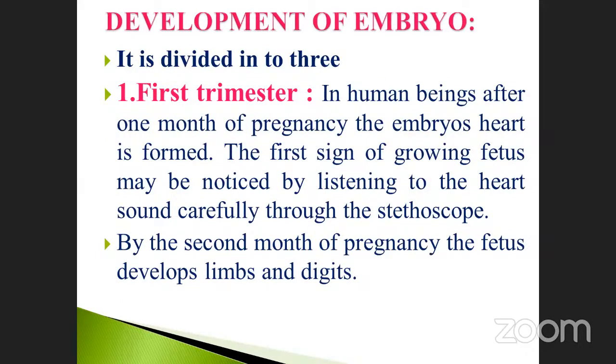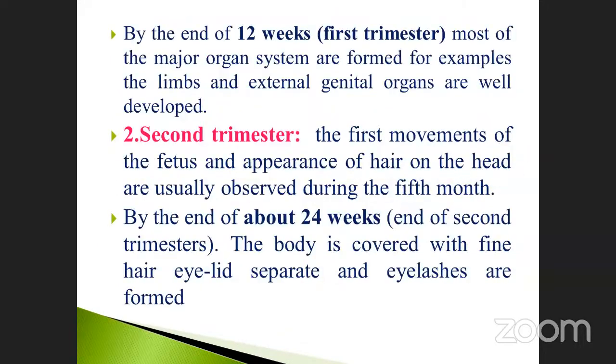Development of the embryo is divided into 3 stages. First trimester, 3 months, otherwise called 12 weeks. What happened in this category? The embryo, what happened in this? The heart grows first, and we can listen to the heartbeat through a stethoscope. And also limb and digit formation takes place. In 12 weeks, the external genital organs also form.